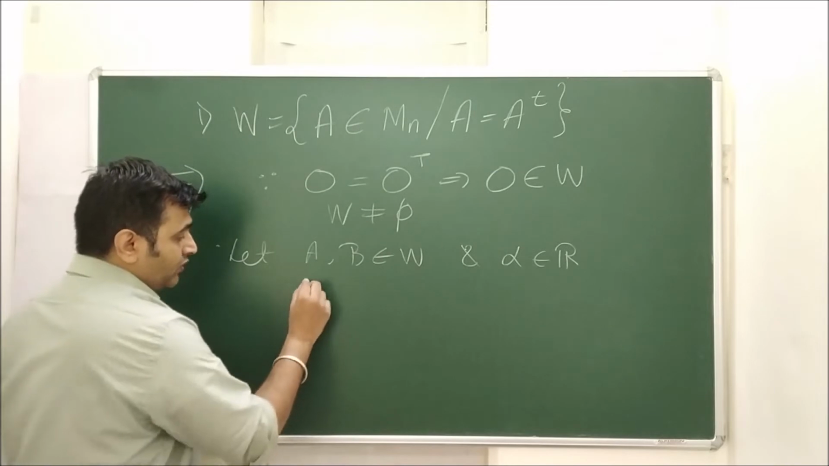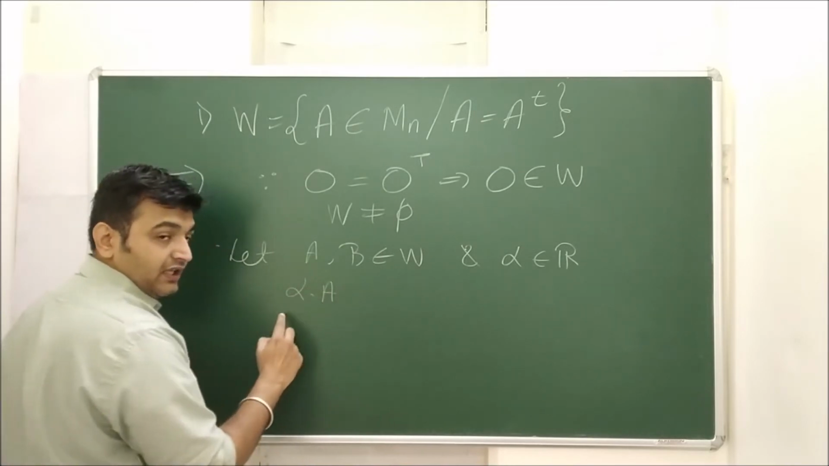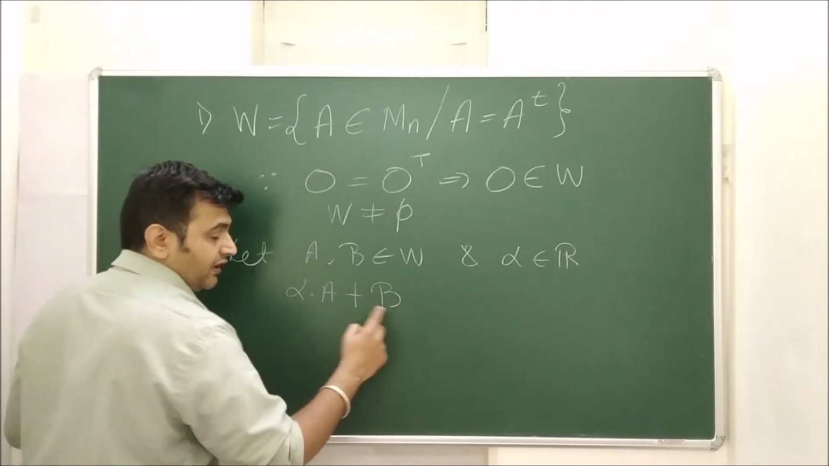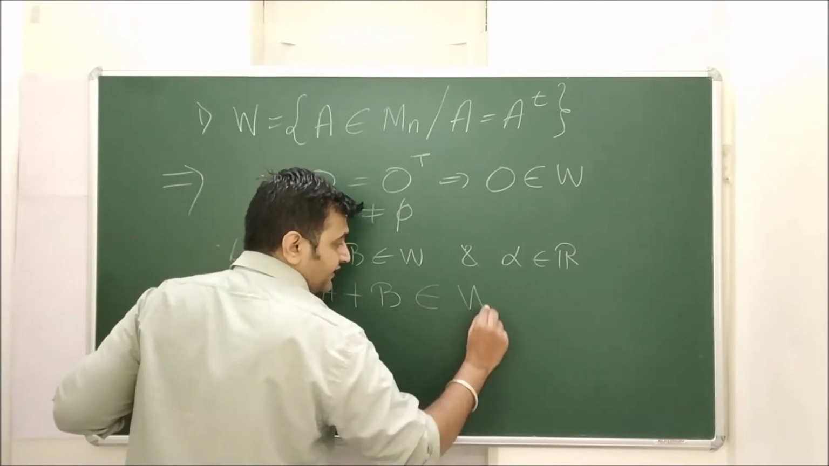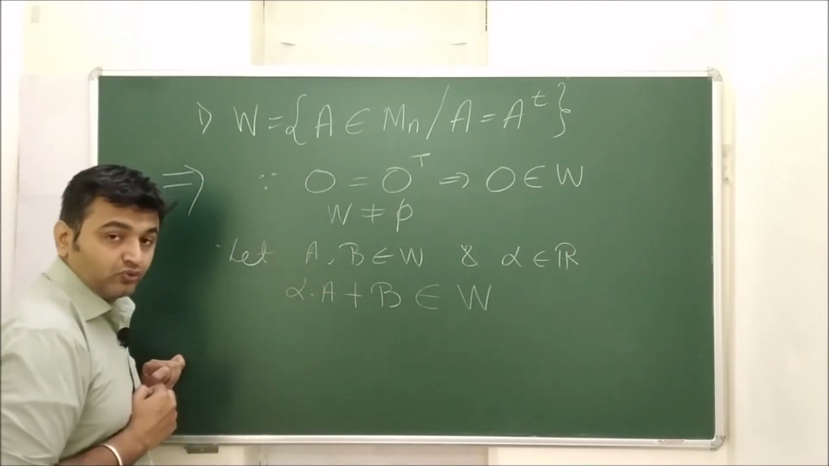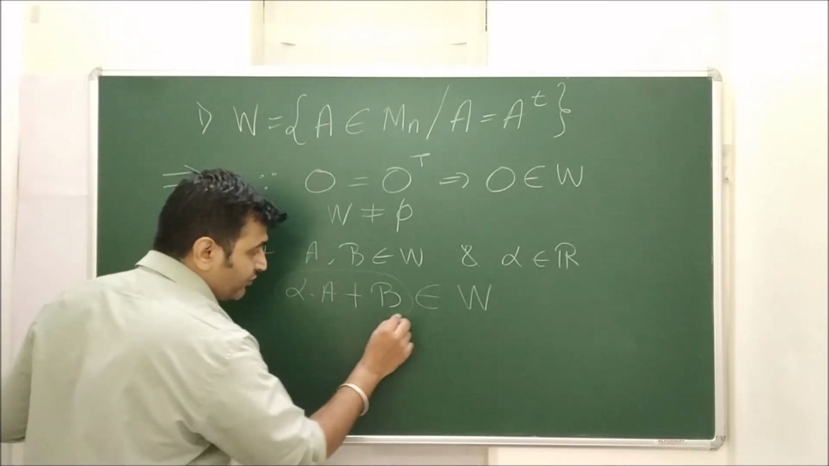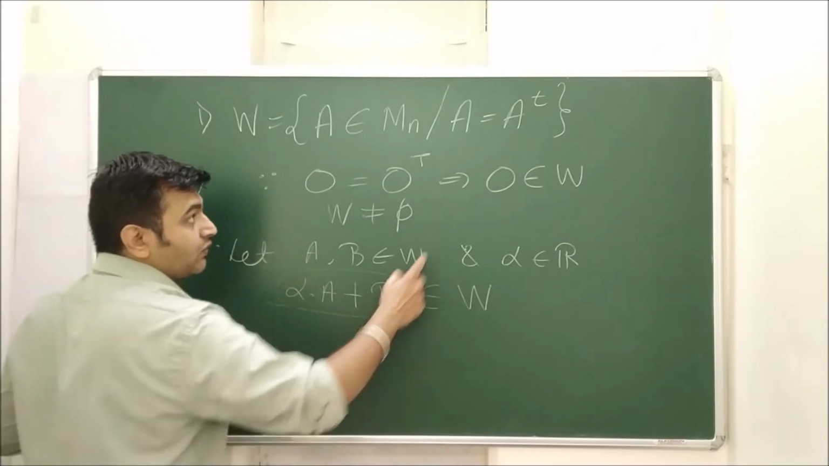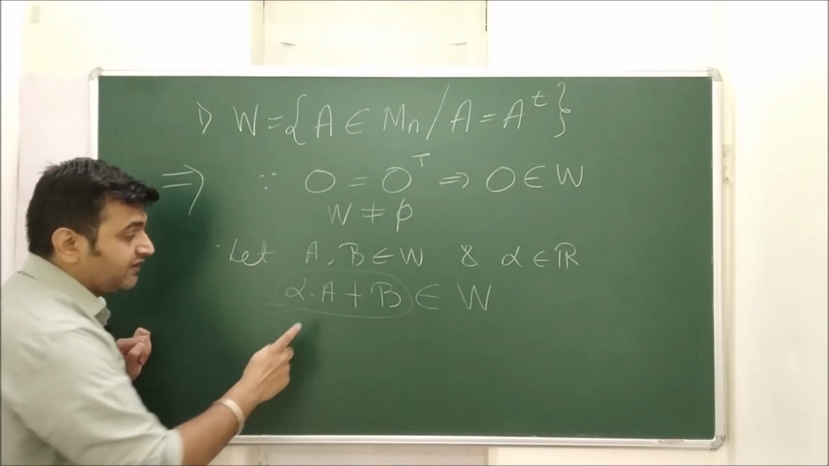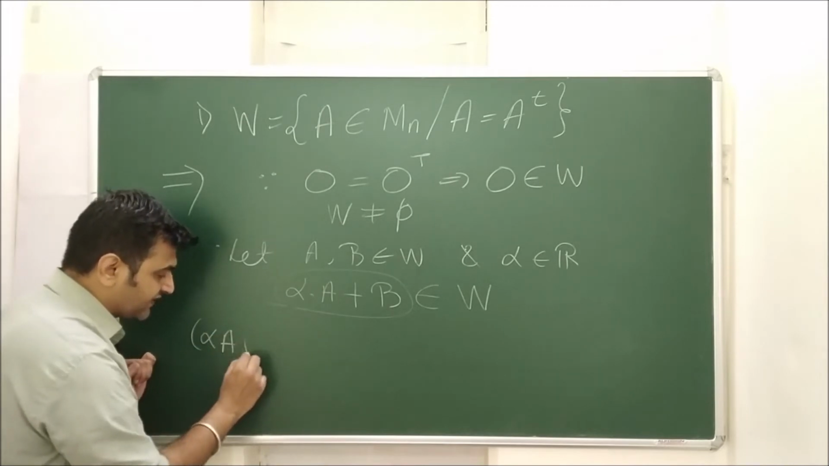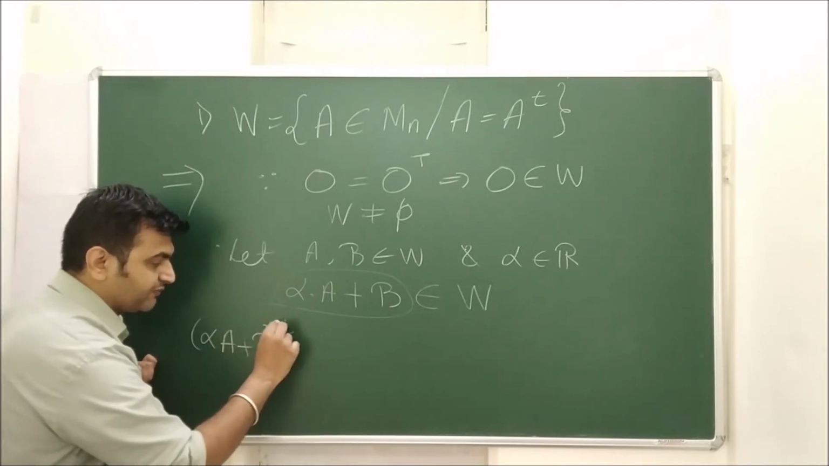What do I want to prove? Alpha into A plus B, the scalar multiplication and the vector addition. When I do this operation, then this element should belong to W. Okay, let's try to see. This will belong to W when it is equal to its transpose. So let's see what is the transpose of alpha A plus B.